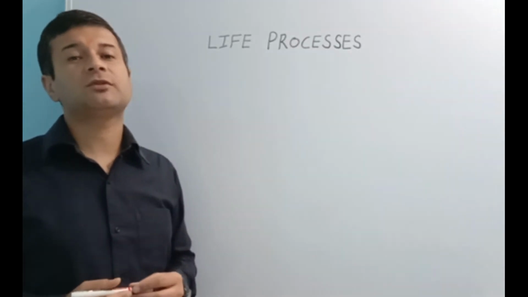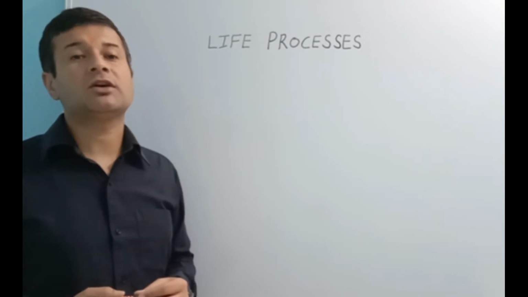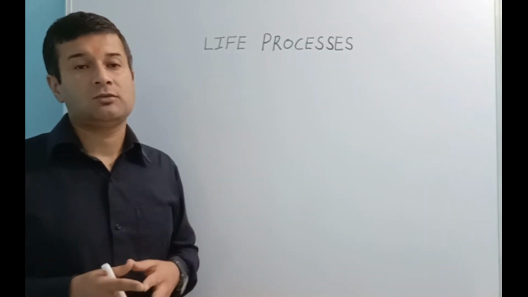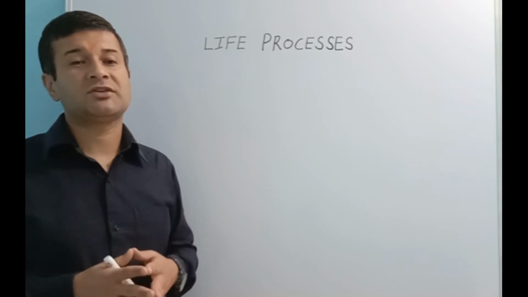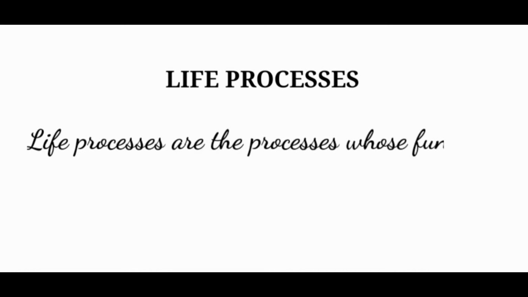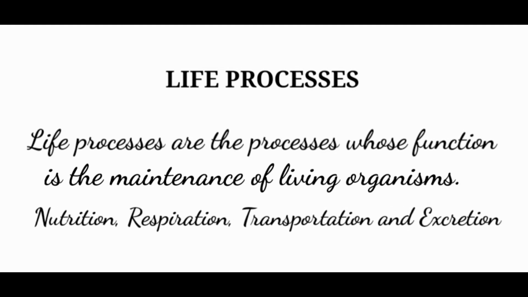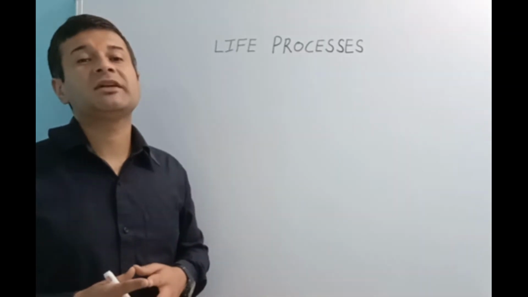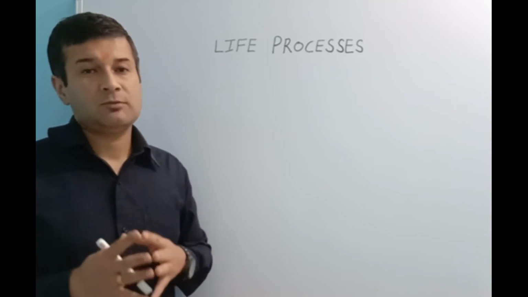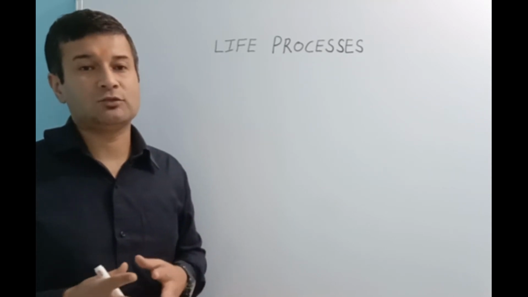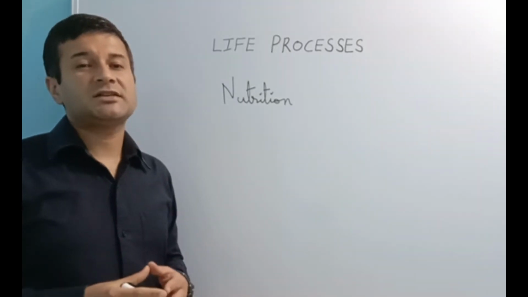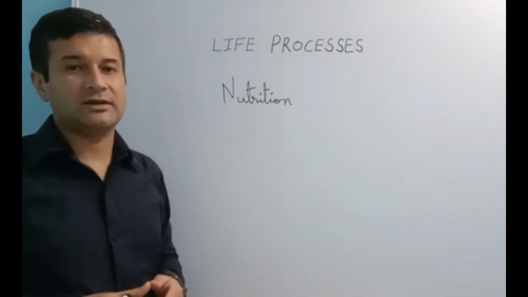Before moving ahead, let us try to know about life processes. Life processes are the processes whose function is the maintenance of living organisms. There are many processes involved which help in keeping the living organisms alive and maintaining them. Life processes whose function is maintenance of an organism help in protecting them from damage and breakdown. For this, energy is required which enters the body of an organism from outside.